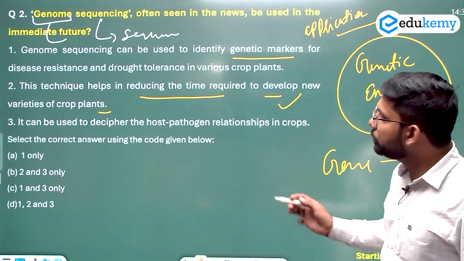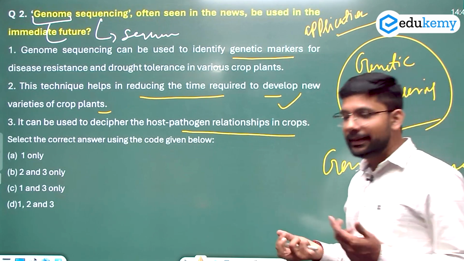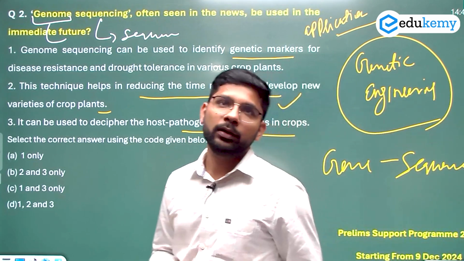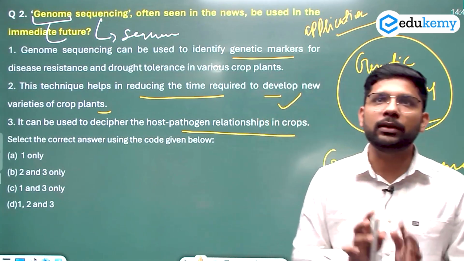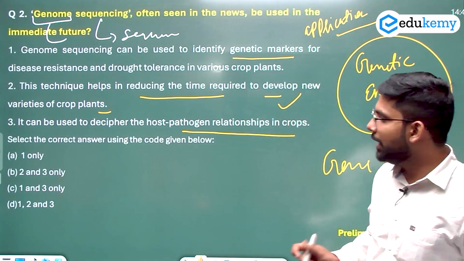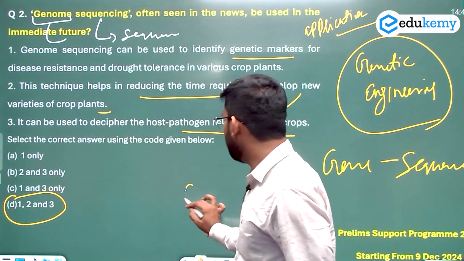It can be used to decipher the host pathogen relationship in the crops. Yes, BT cotton, BT brinjal में यही तो किया गया. होस्ट और पैथोजन का रिलेशनशिप को जानने के लिए we are using the genome sequencing technique. So the answer of this question will be 1, 2 and 3. So the answer here will be D.